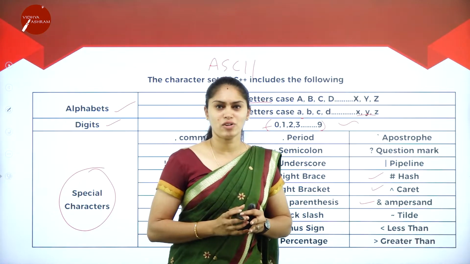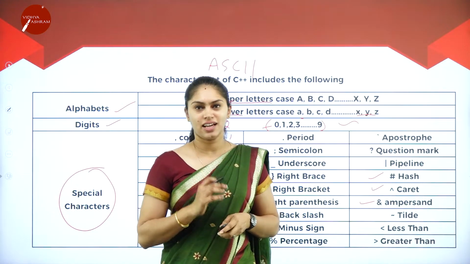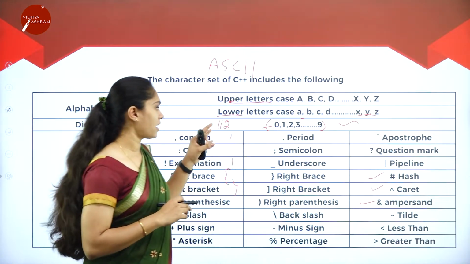These are some of the special characters that I have mentioned when it comes to the character set.